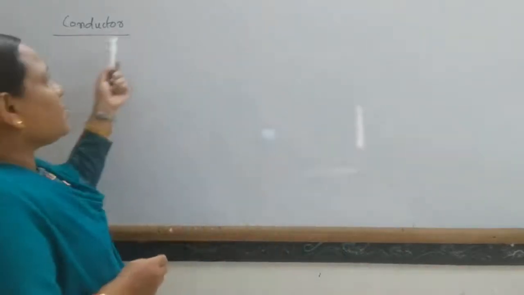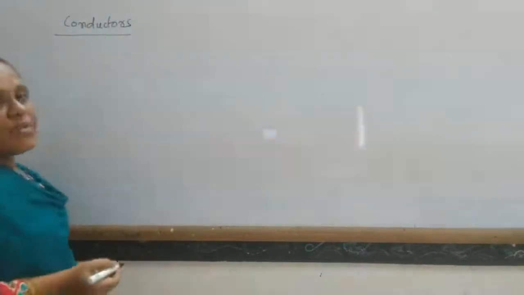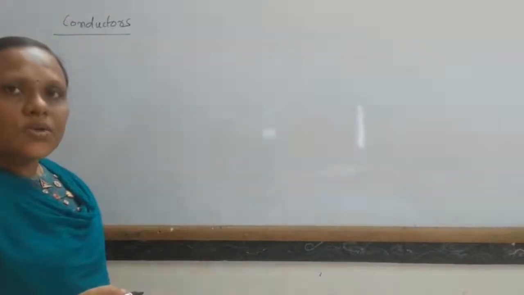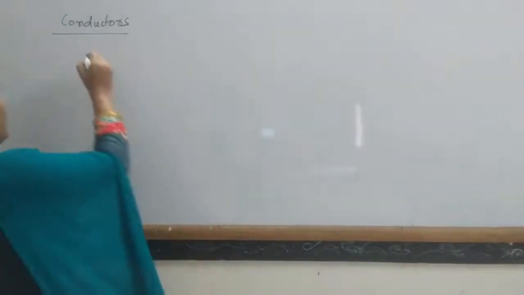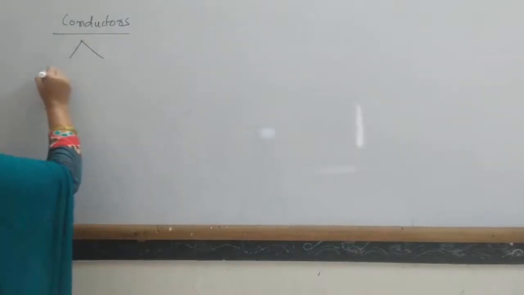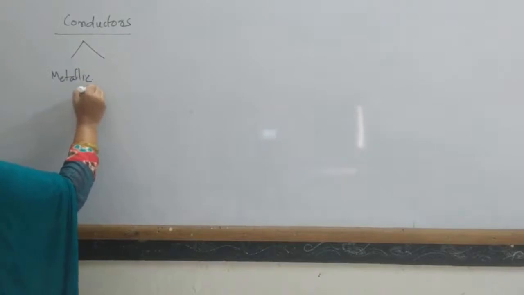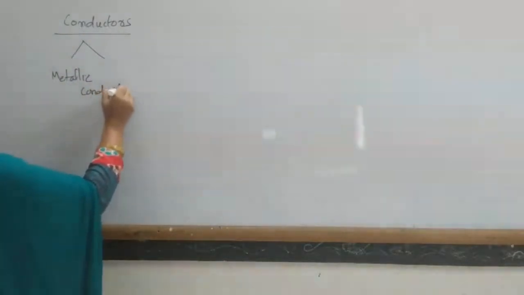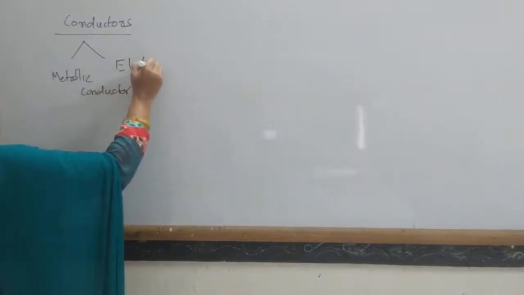These conductors are of two types. One is the metallic conductor, and another is the electrolytic conductor.